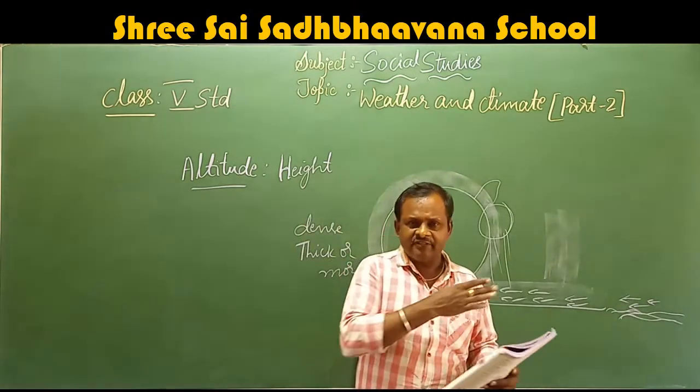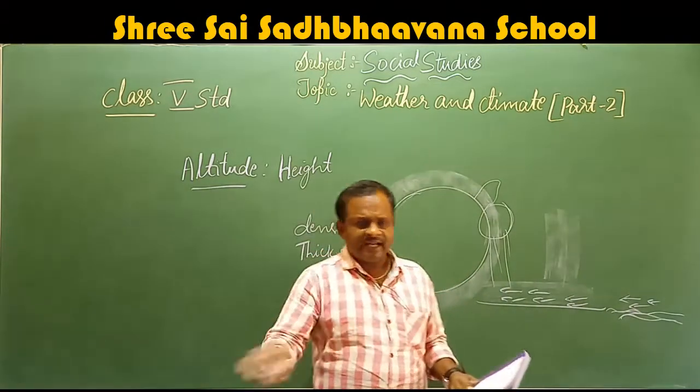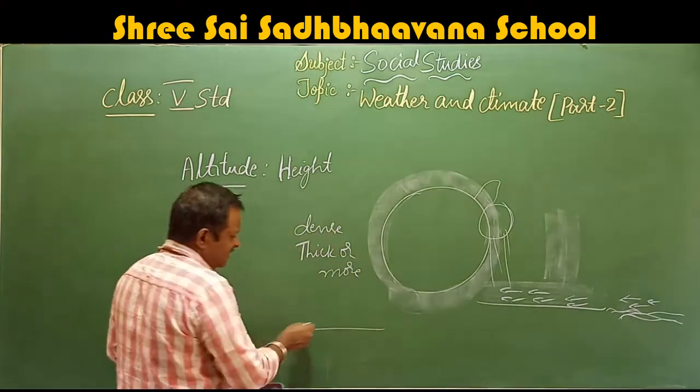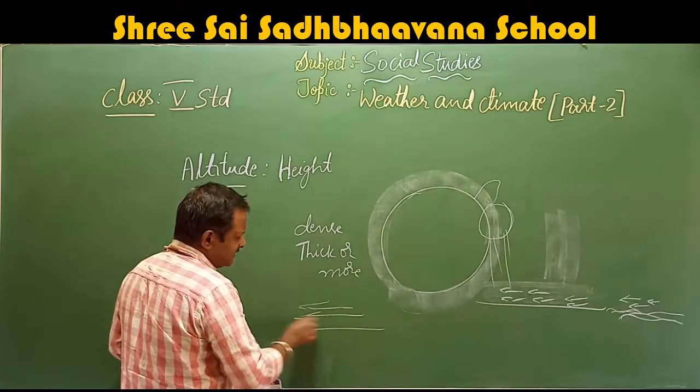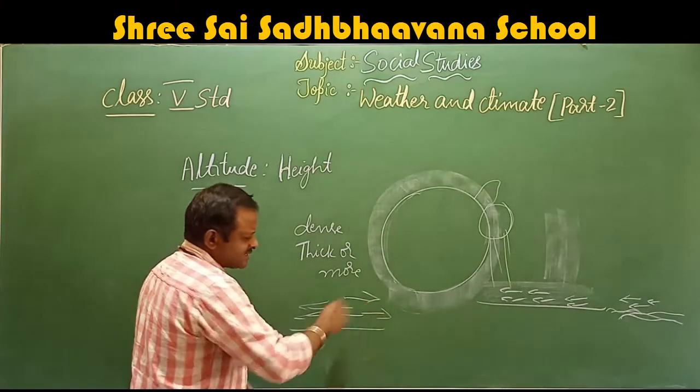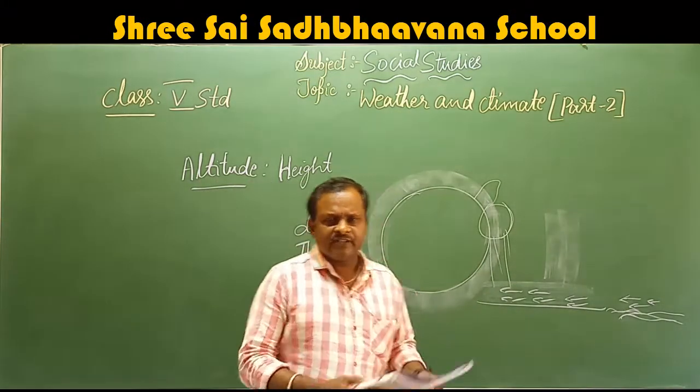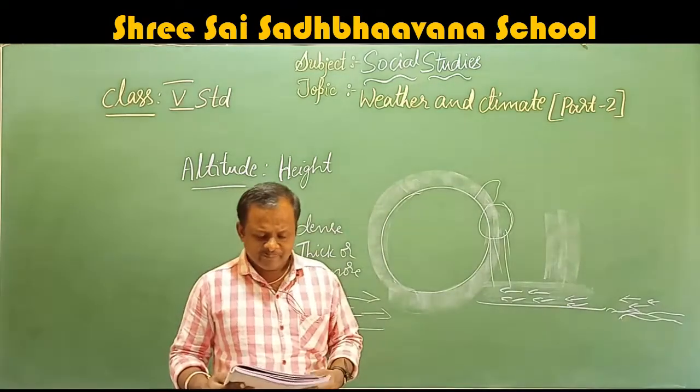Horizontal moving air is called wind. That means horizontal to the land level. So this is the land. Horizontally moving air, this side or this side, we call it wind.